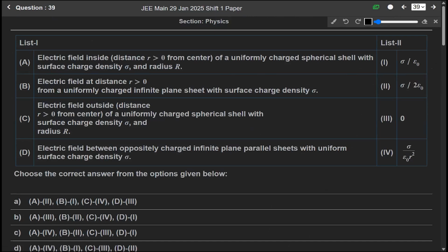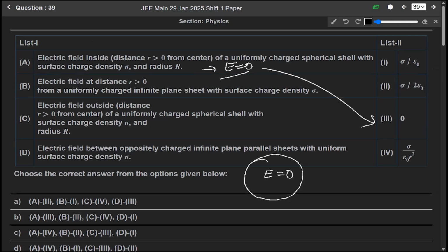Now question 39. We have to match list 1 with list 2. So the first one is saying the electric field inside a uniformly charged spherical shell. If we talk about a uniformly charged spherical shell, we know that inside a uniform spherical shell, the electric field is equal to 0. For this, E is equal to 0. So this A matches with third.